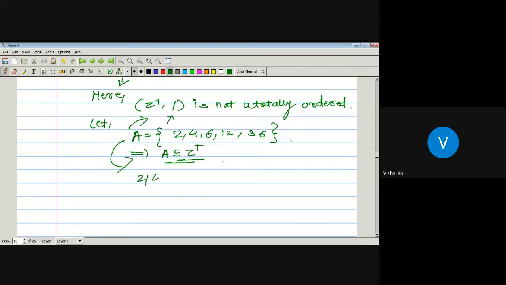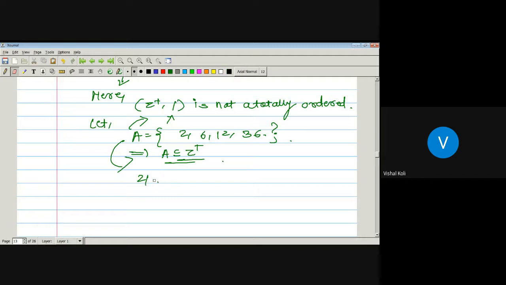2 divides 4. Yes, sir. Does 4 divide 6? No, sir. Does 6 divide 4? No, sir. Remove this 4 from here. Take this set as only 4 elements, that is 2, 6, 12, and 36. If we add 4, then again A is not totally ordered. Here we have to just show the existence of such a set. So here we will take A as 2, 6, 12, and 36.